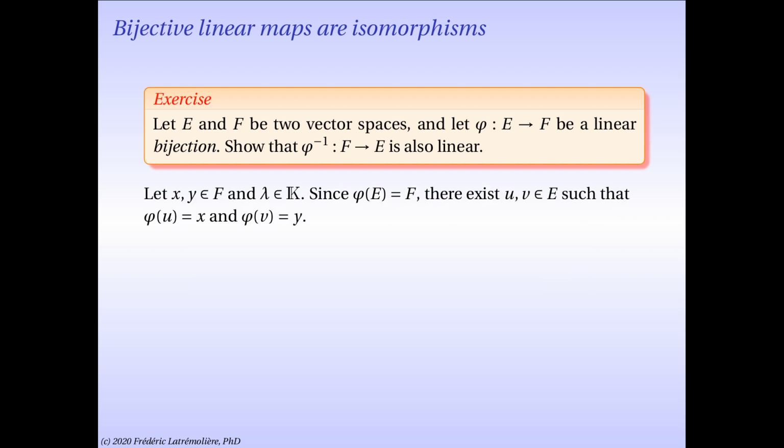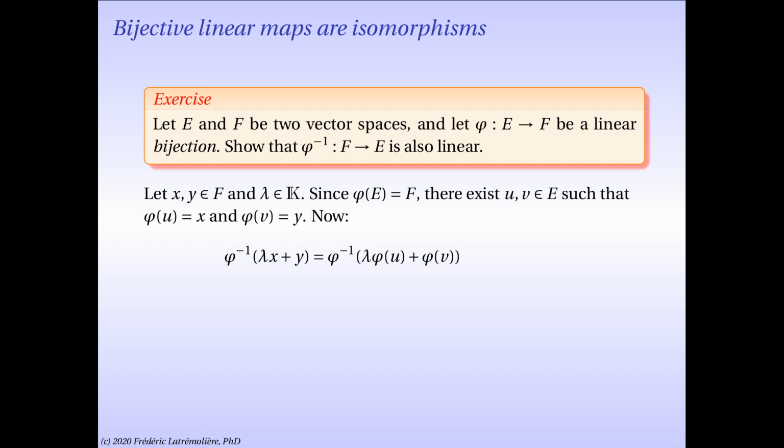Now, the inverse of phi goes from F to E, so to prove that it is linear, I will take two arbitrary vectors x and y in F and a scalar lambda. Since phi is a bijection, it is surjective, and thus there exist two vectors u and v in E such that phi of u is x and phi of v is y. We now follow the guideline given by the characterization of linearity.